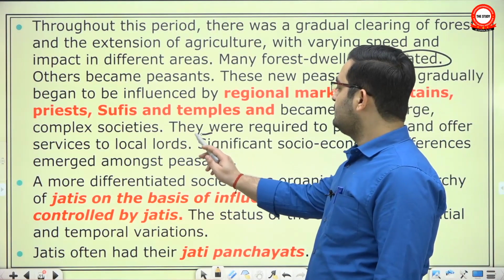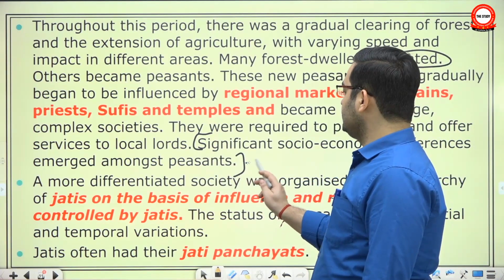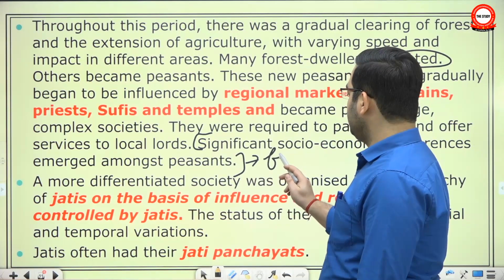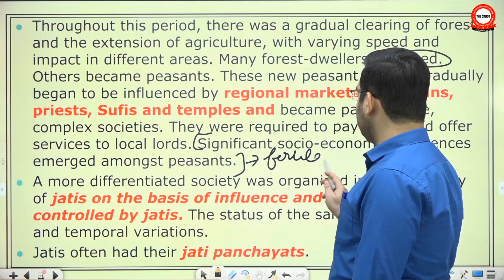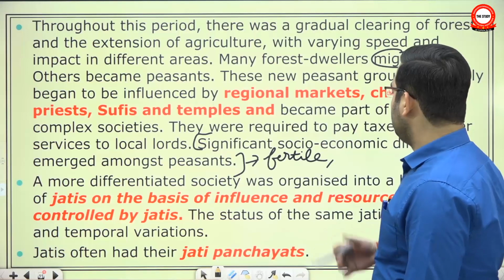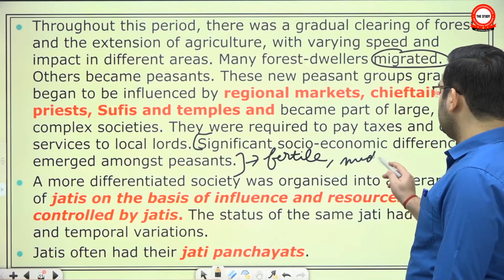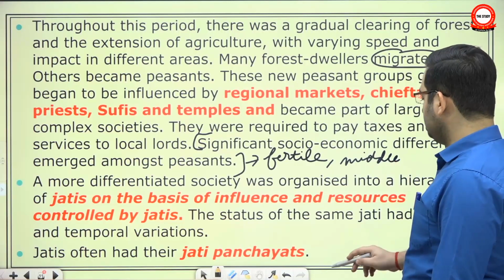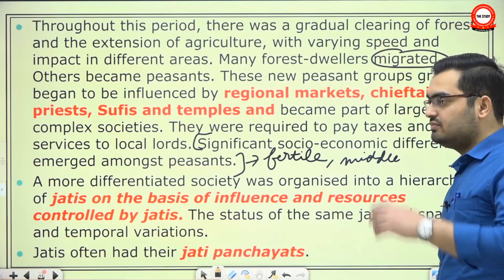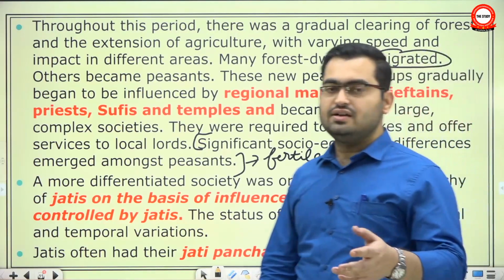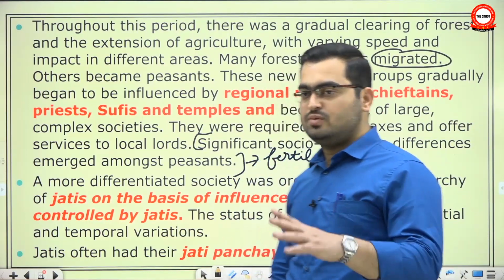Why this? Because obviously not everybody will have the same quality of land. Someone will have very fertile land, so gradually his family will become rich. Someone would have less land or less fertile land, so they will occupy the middle part. Then someone will supplement his income from agriculture with trading or small artisanal activity. They will also be in the middle part.